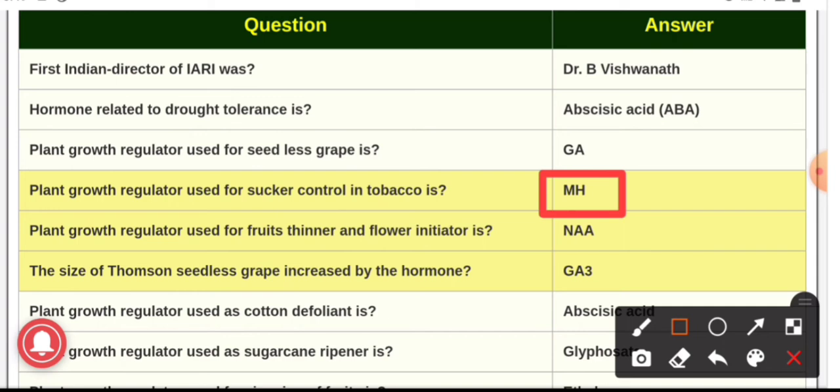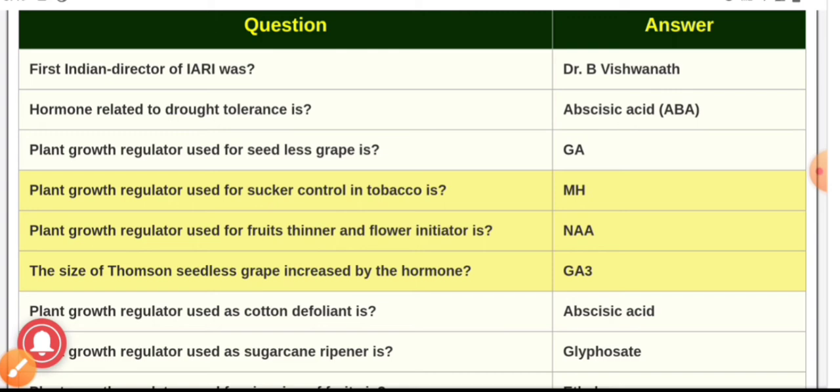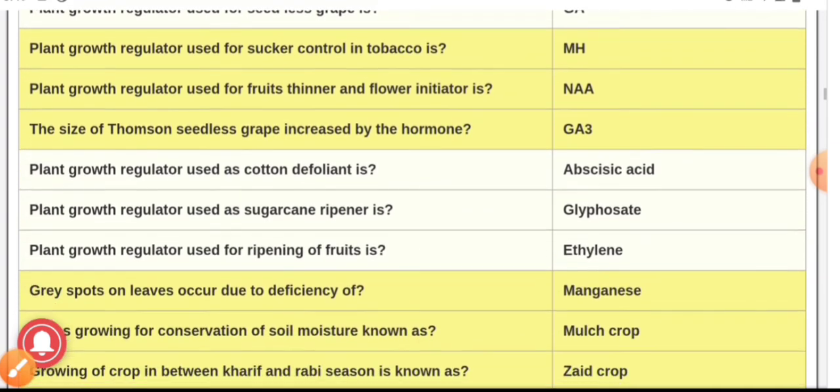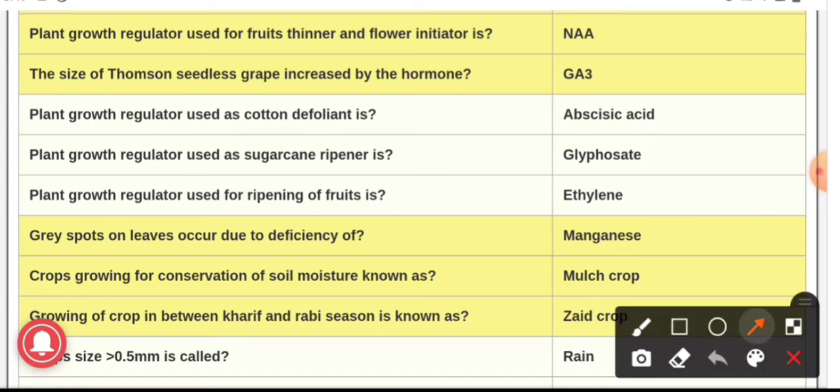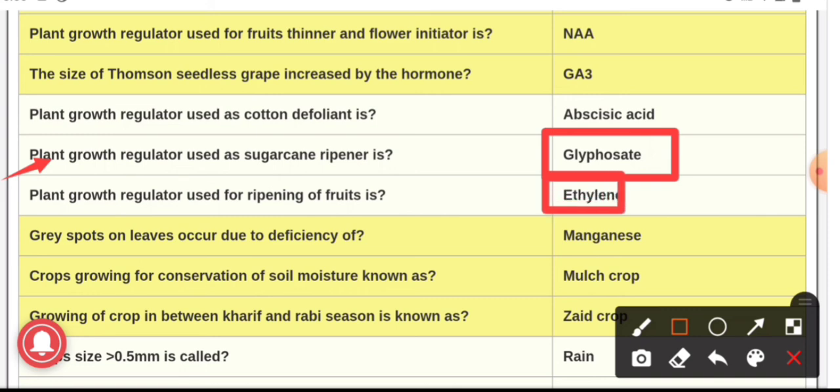Next question, the size of Thompson seedless grape is increased by GA3 hormone. Next, plant growth regulator which is used as cotton defoliant, and the answer is abscisic acid. Next question, the plant growth regulator which is used for sugarcane ripener is glyphosate. It is the PGR which is used for sugarcane ripener. Next, the plant growth regulator which is used for ripening of fruit is ethylene. We all know that for ripening of fruits the ethylene hormone is used.